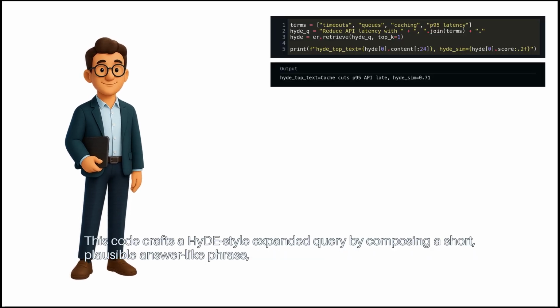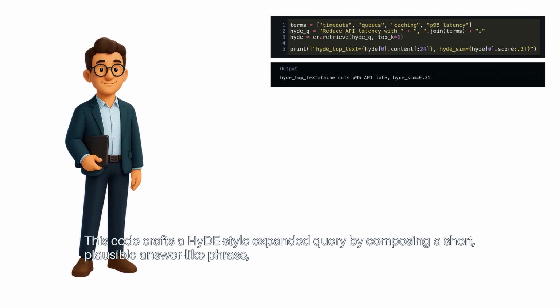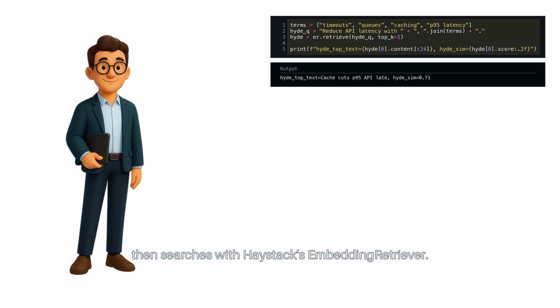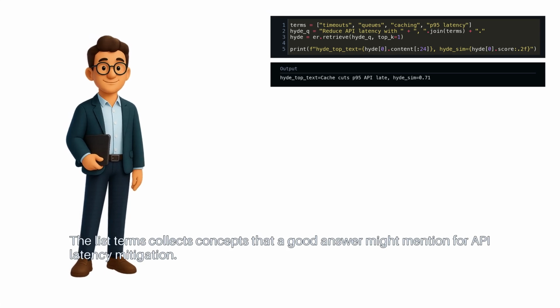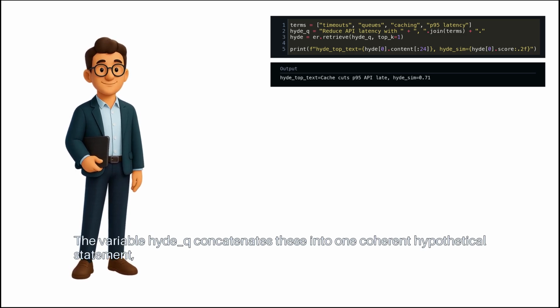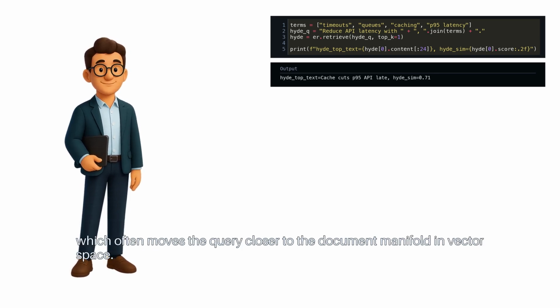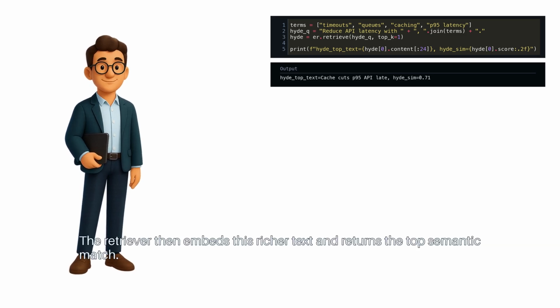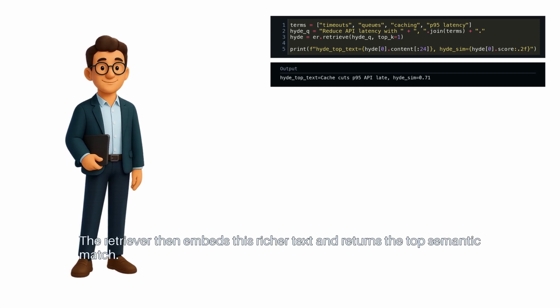This code crafts a HyDE-style expanded query by composing a short, plausible answer-like phrase, then searches with Haystack's EmbeddingRetriever. The list terms collects concepts that a good answer might mention for API latency mitigation. The variable HyDE concatenates these into one coherent hypothetical statement, which often moves the query closer to the document manifold in vector space. The retriever then embeds this richer text and returns the top semantic match.